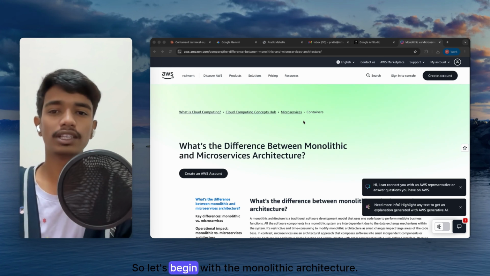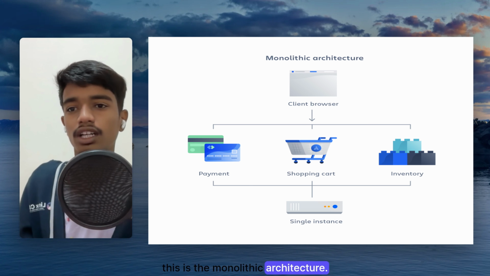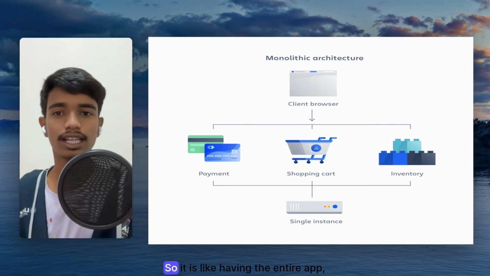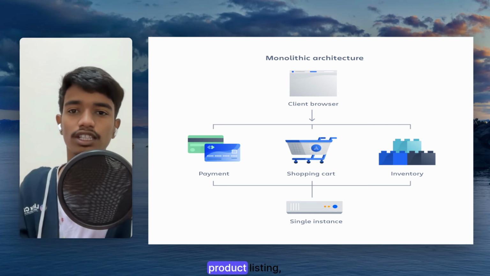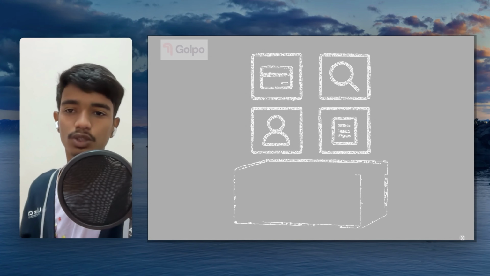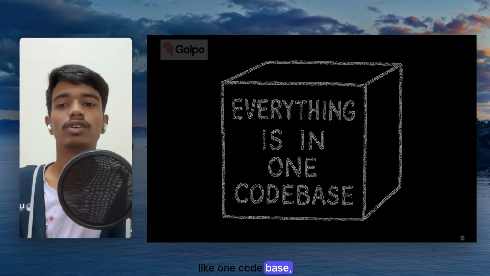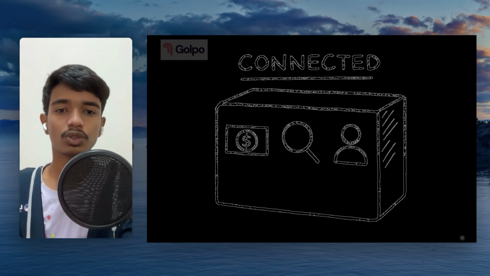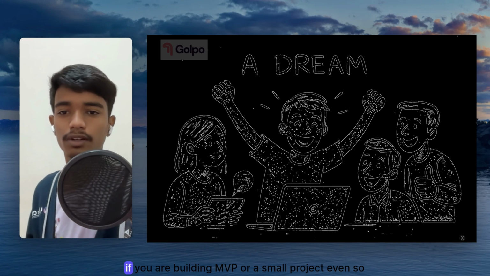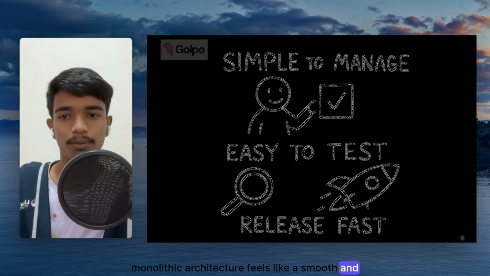So let's begin with the monolithic architecture. You can see in the right corner, this is the monolithic architecture. It is built as one large, tightly connected unit. It is like having the entire app, authentication, product listing, payment, search, notification, bundled together in one place. This makes things really easy when you are starting out: one code base, one deployment, one place to manage everything. If you are building an MVP or a small project, monolithic architecture feels smooth and comfortable.